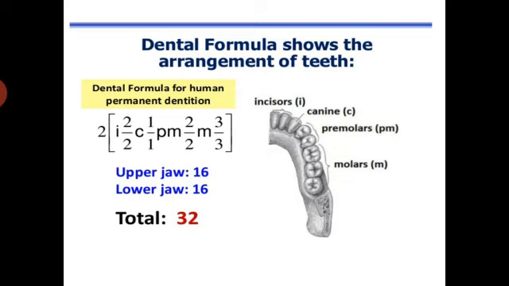So this image clearly shows the total number of teeth in the human being. In this, the numerator indicates the number of teeth on one side of the upper jaw, whereas the denominator indicates the number of teeth on one side of the lower jaw.